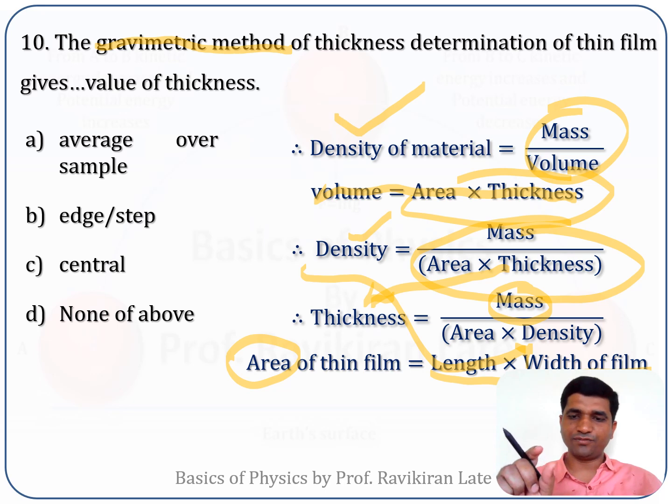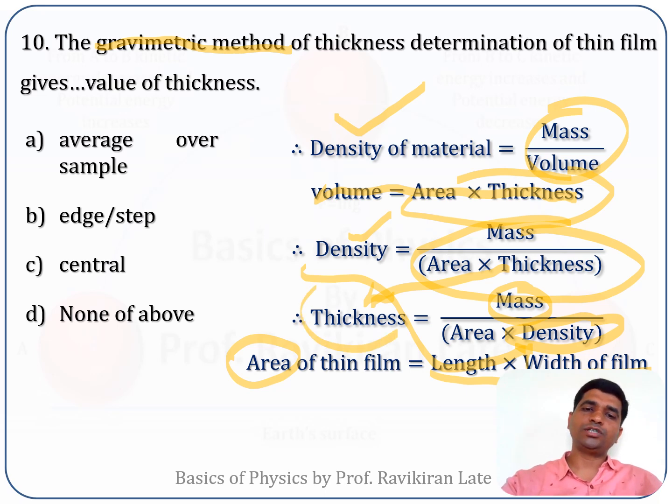By taking the difference of that, you will get the actual mass of the thin film. And density of the material is a known factor. From the theoretical calculation also you can determine the density. So from this you can calculate the thickness of the thin film.